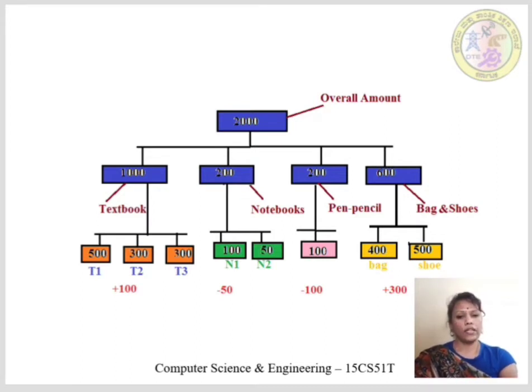But here you have understood that you can save rupees 150 from notebook and pen pencil purchase. So finally you are getting a shortage of rupees 250.